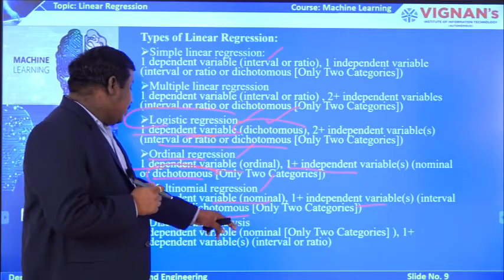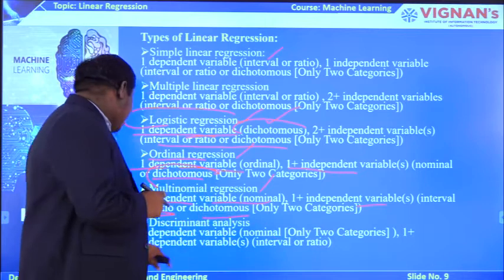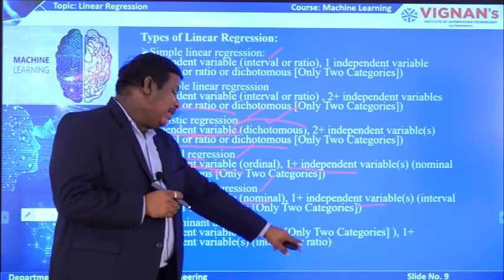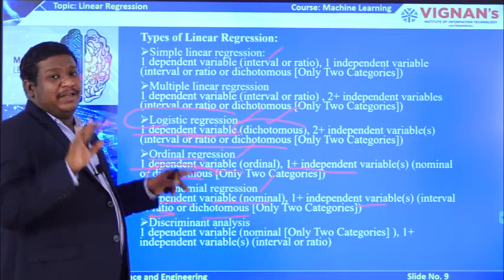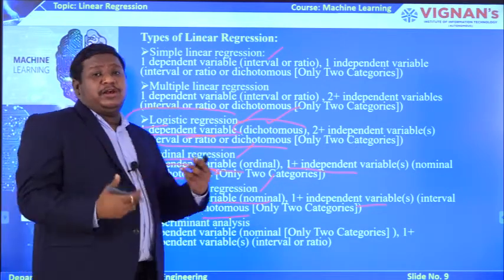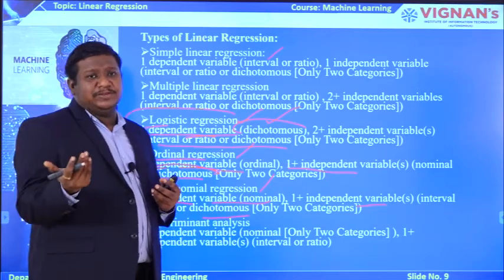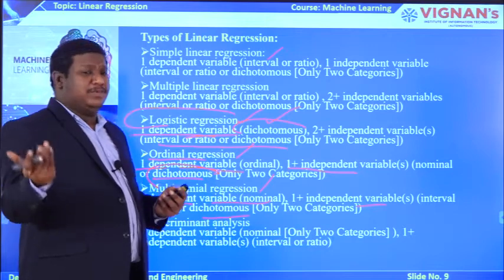Similarly, if it is a discriminant analysis, you take one dependent variable as a nominal value, but the other variable is an interval or ratio. Here there is no dichotomous, only the categories you are going to consider. That means you may get 1 or 2 or 3 or more than 2 values, and you may submit the more than 2 values as inputs also.